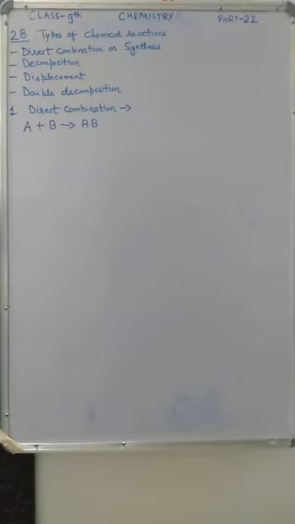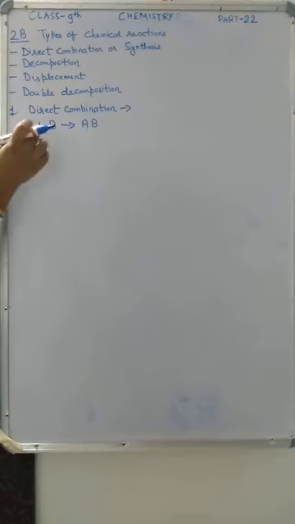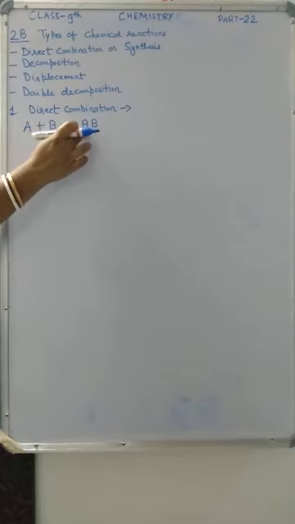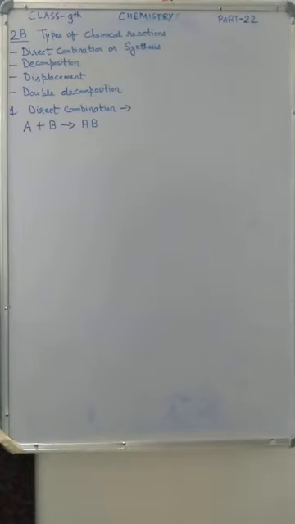Okay, listen again. A reaction in which two or more substances, here only two substances are there in the reactant side, here it can be more than two also. So a reaction in which two or more substances combine together, they are combining with each other, to form a single substance, two reactants and one product, is called a combination reaction or synthesis. Now for this so many conditions are there.